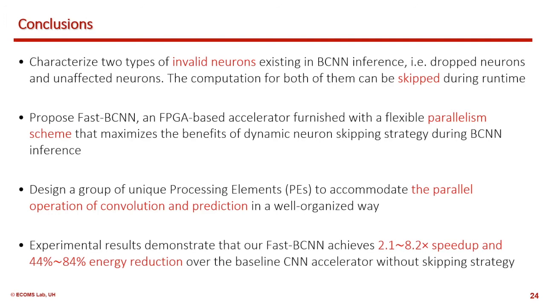We then propose Fast-BCNN, an FPGA-based accelerator furnished with a flexible parallelism scheme. Thirdly, we design a group of unique processing elements to accommodate the parallel operation of convolution and prediction units. Lastly, our experimental results demonstrate our design achieves 2 to 8 times speedup and 40 to 80% energy reduction over the baseline CNN